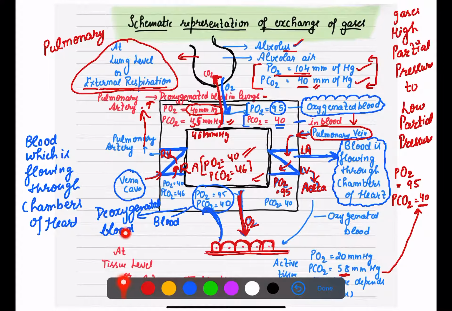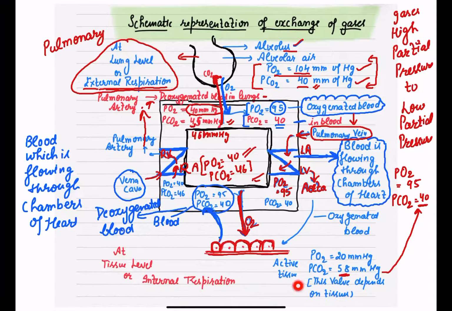Now your blood has more CO2, so your blood will be deoxygenated blood. From the upper and lower parts of the body, the vena cava brings deoxygenated blood. It will be received by the right atrium, then it will move to the right ventricle. This deoxygenated blood has the partial pressure 40 for oxygen and CO2 will be 45 to 46. That again goes back to the lungs for oxygenation.